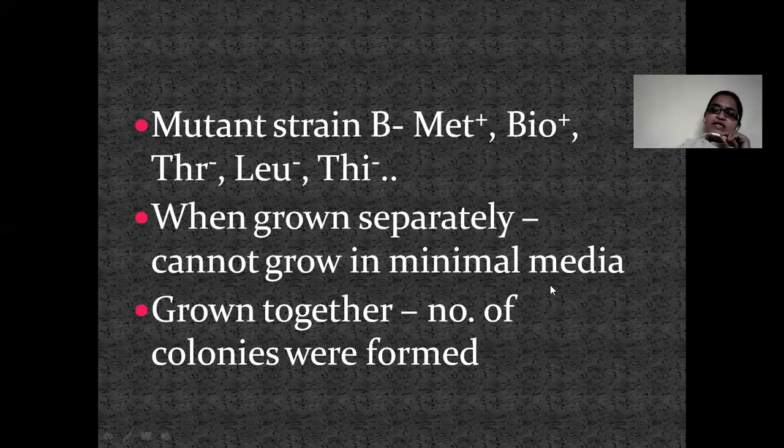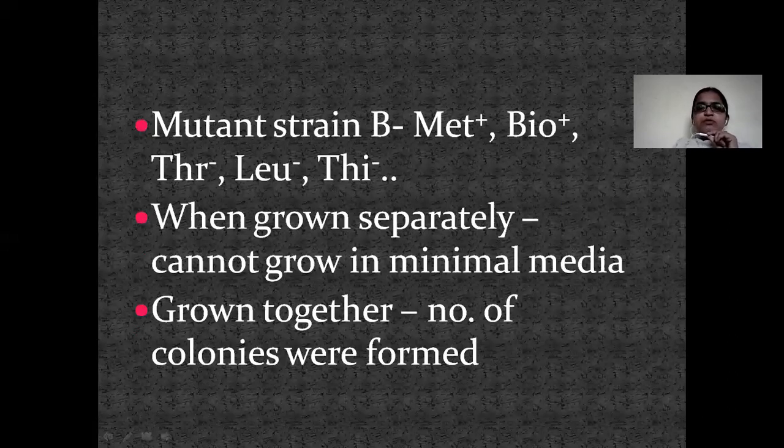As we have seen, minimal media does not provide any special nutrients. So in order to grow on the minimal media, the bacteria has to produce all the compounds on its own. So we have got two mutants, strain A and strain B. Now when they are grown separately, there is no growth on the minimal medium. What does it mean? For its growth, it requires all the five compounds: methionine, biotin, threonine, leucine, and thymine, all are required by each strain.